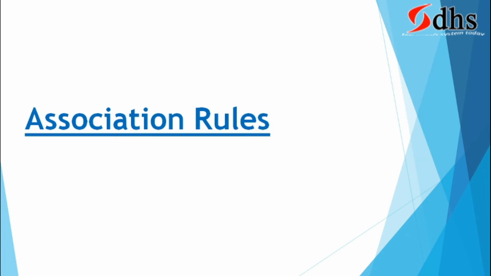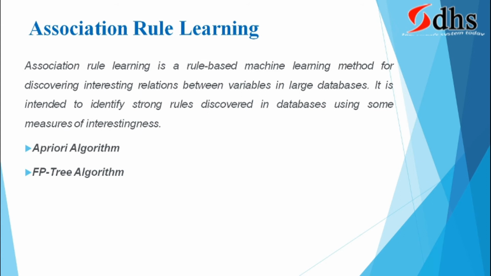Association rules. Association rule learning is a rule-based machine learning method for discovering interesting relations between variables in large databases. It is intended to identify strong rules discovered in databases using some measures of interestingness.